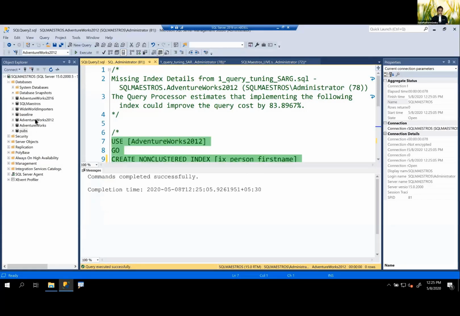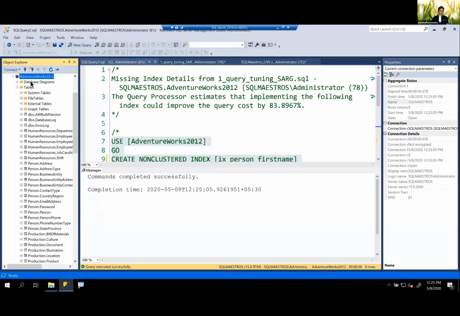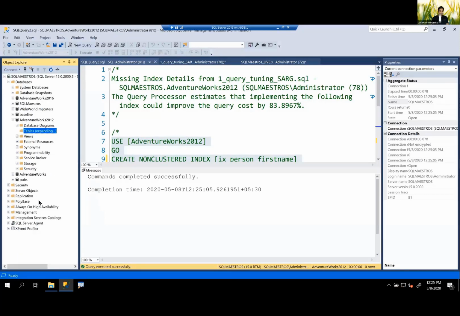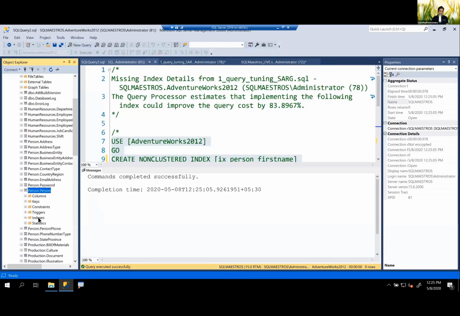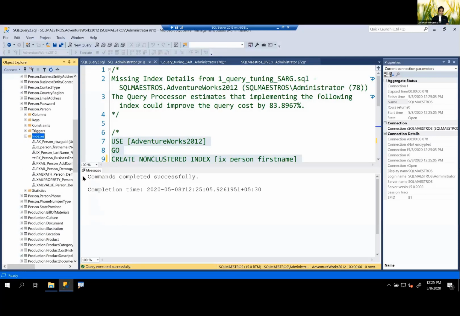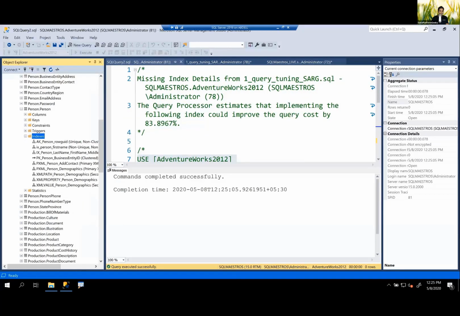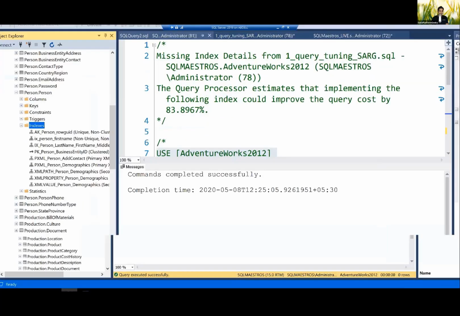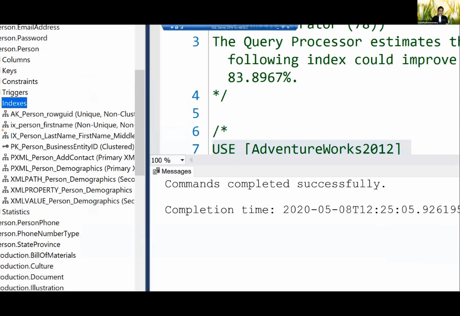So just to show you this, which database was this? AdventureWorks 2012. And I'm going to refresh the tables here and scroll down on person.person and expand indexes. And let me zoom in. And now you can see that two indexes exist. This was the one that was already there, last name, first name, middle name, right? And this is the one on top of that is the one that you have just created now, right?